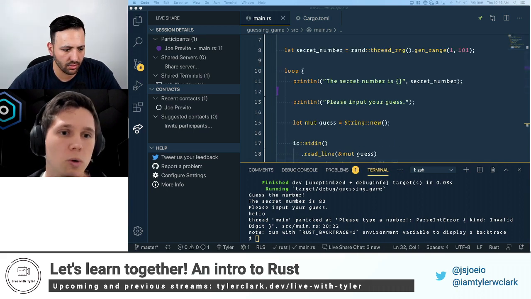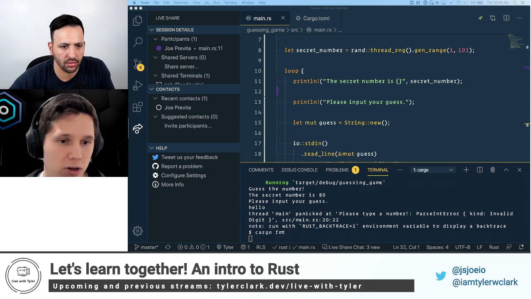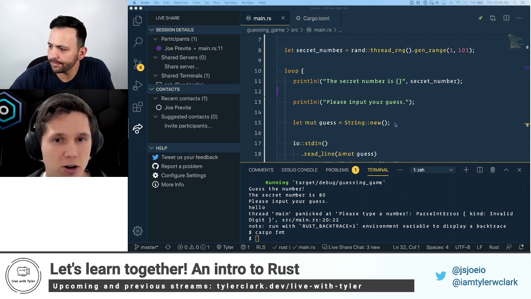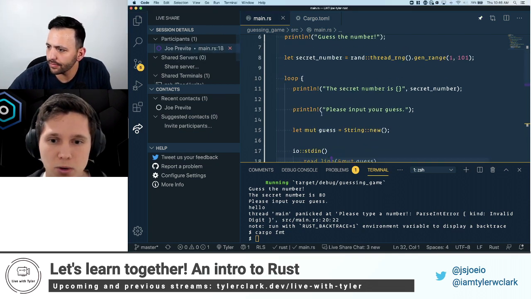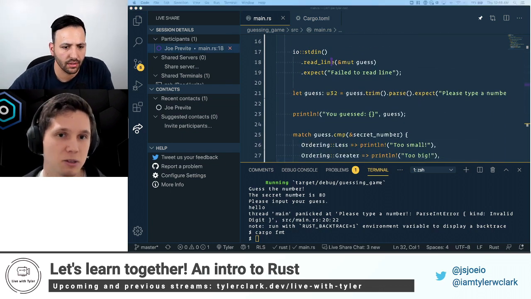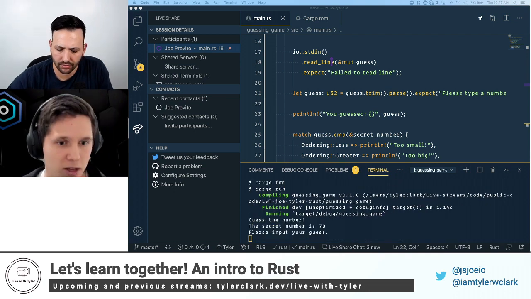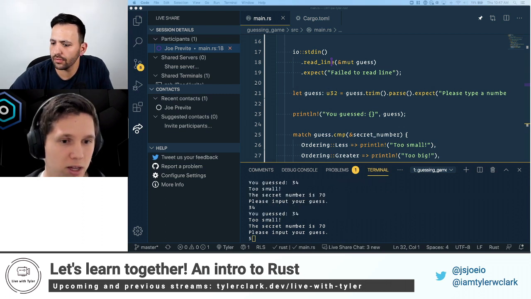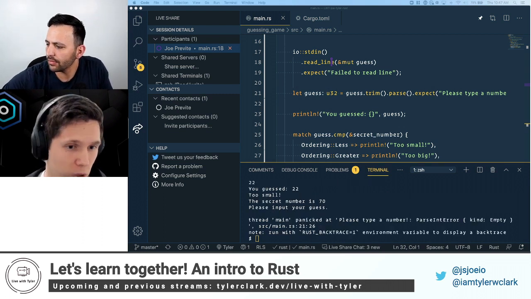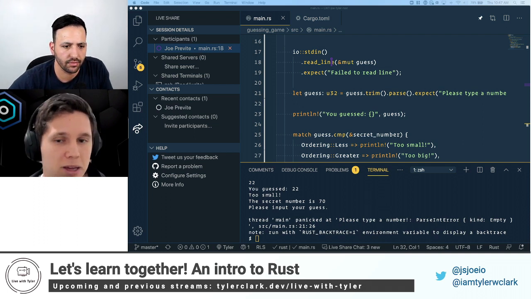Oh, cool, it formatted for us. I was going to show you something: if you didn't have that set up for some reason, you can run cargo fmt, and it will format your code for you. But it looks like the editor already took care of that. If we scroll down, right now, if we were to run it as it is, with everything in this loop, we'll run cargo run. You can see what happens. You might be thinking, how do we stop? It would just go on forever unless I typed in something wrong that made it panic.